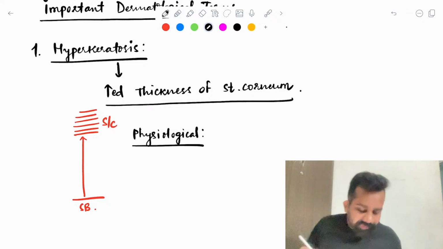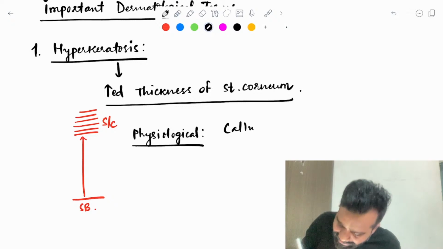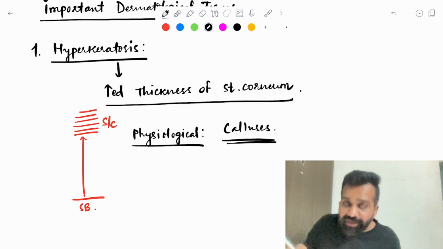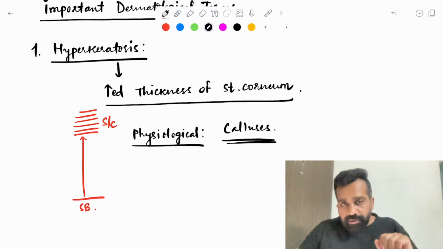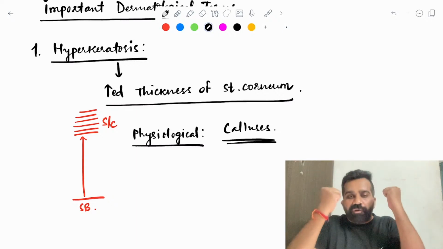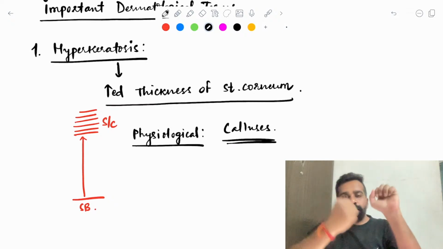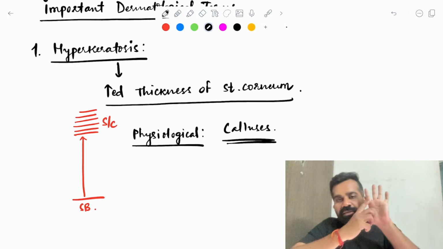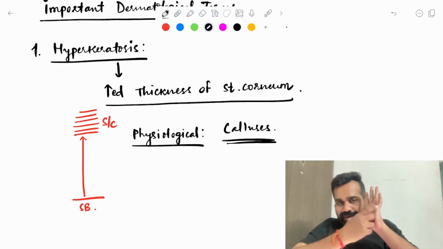What is the example of the physiological? When we have a callosity. So what is the meaning of callosity? You know, when we go to the gym, while we are lifting dumbbells, what you will notice is after a few months, if you touch the skin of our knuckles, this skin will get thickened.